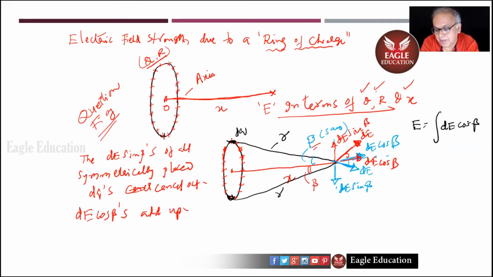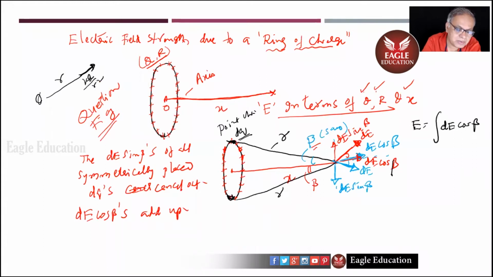dE cos beta, dE cos beta, like that. How many will you get? Infinite, because dQ is an infinitesimally small element, so small that I can take it as a point charge. And you know, for a point charge Q at a distance r, E will be away from it, and it is KQ by r square. So this dQ is a small charge whose field is dE this way.